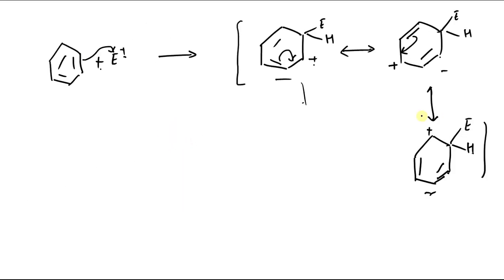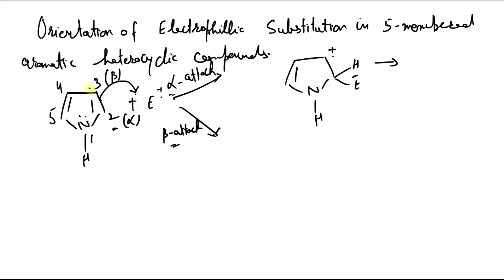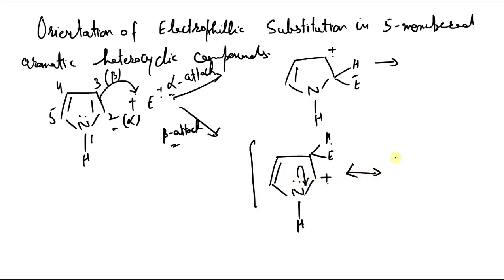Now let us see if it attacks at beta position, what we get. We will get this, and here comes the positive charge. If it attacks here, the positive charge will come here. So now let us write its resonating structures. We get this resonating structure.